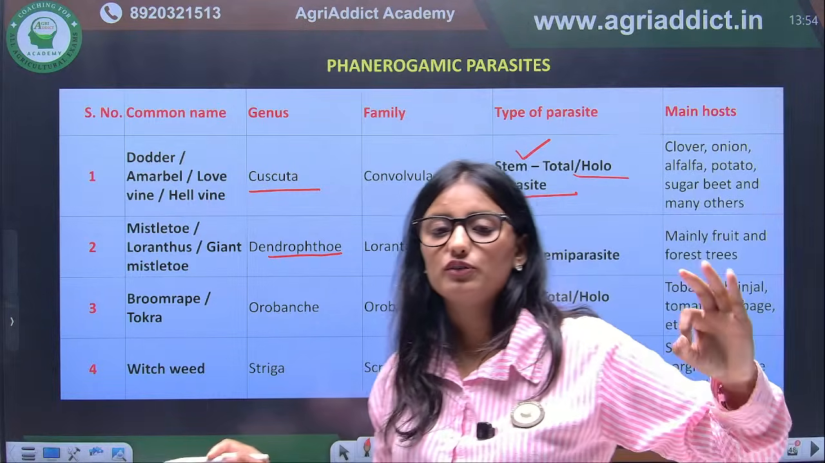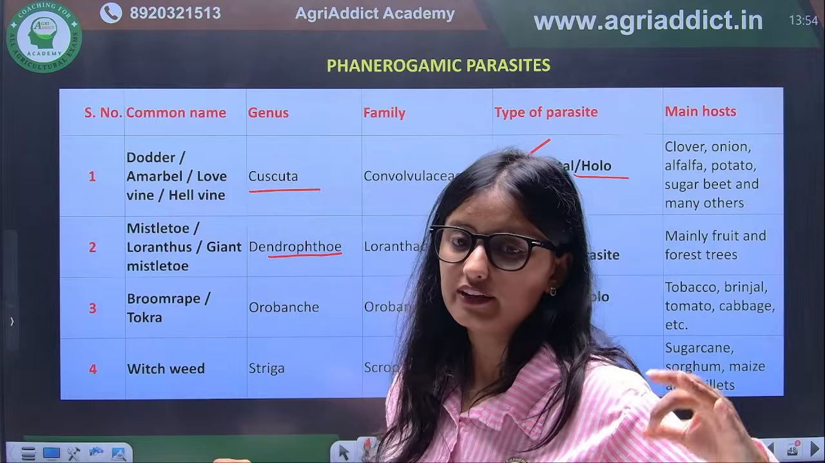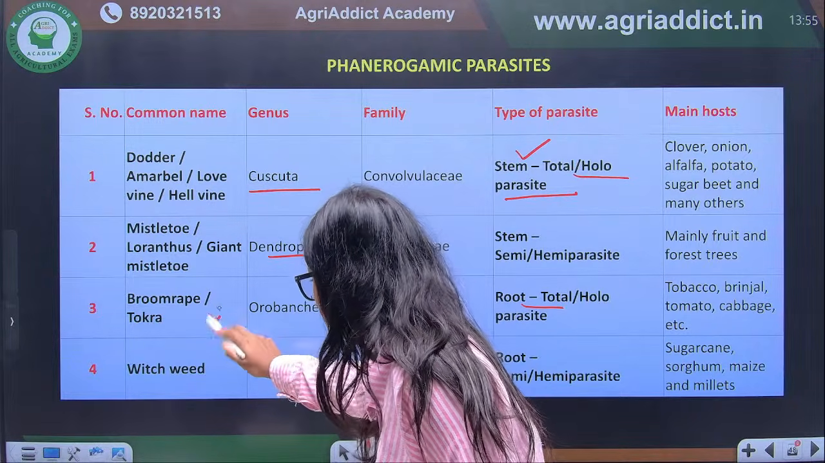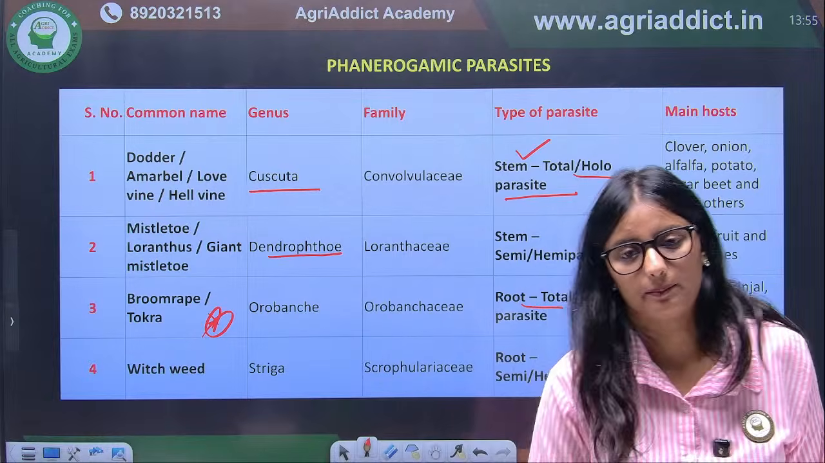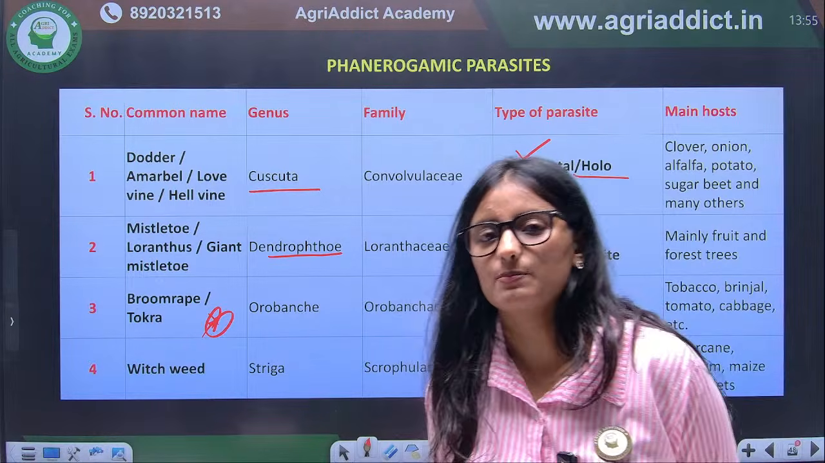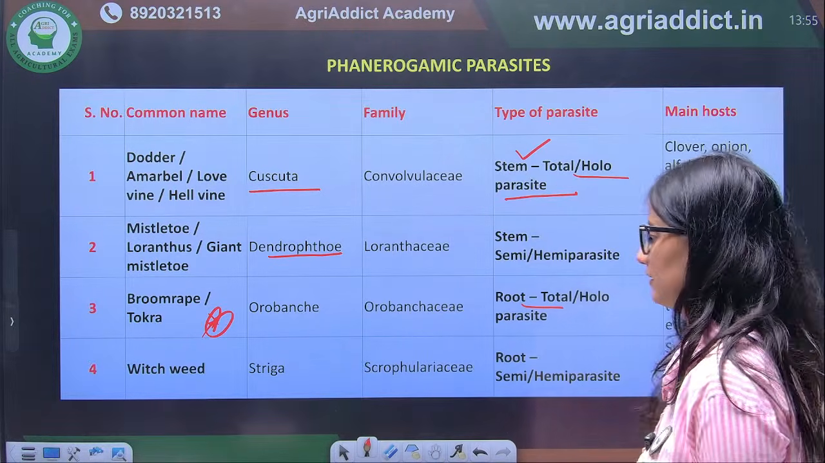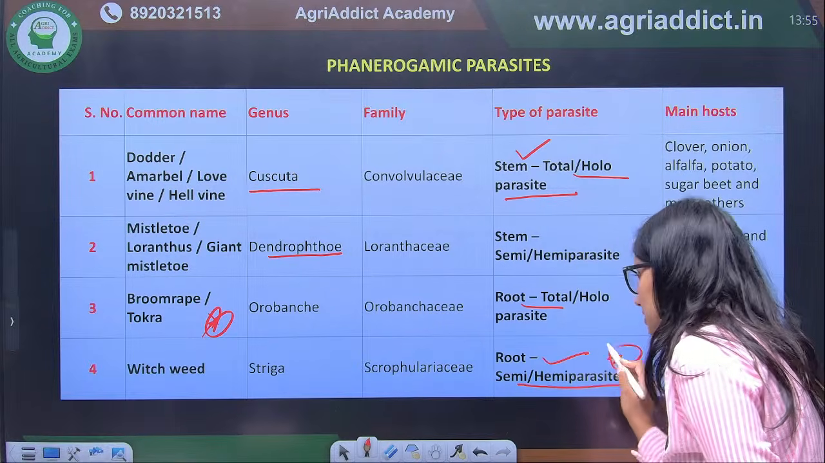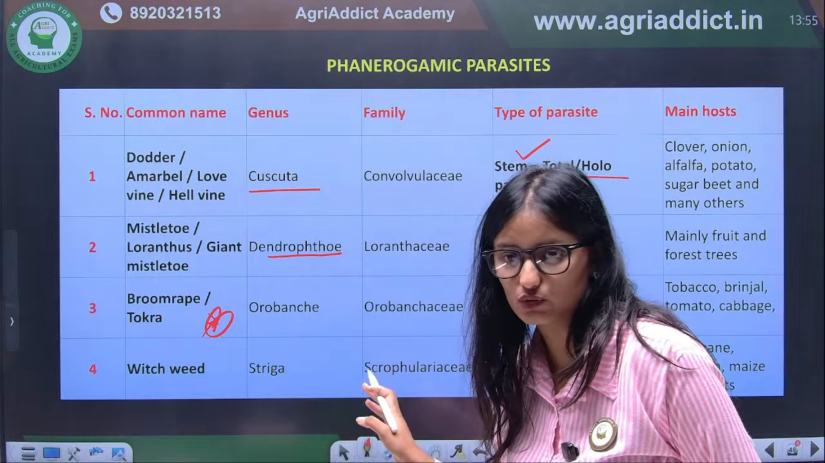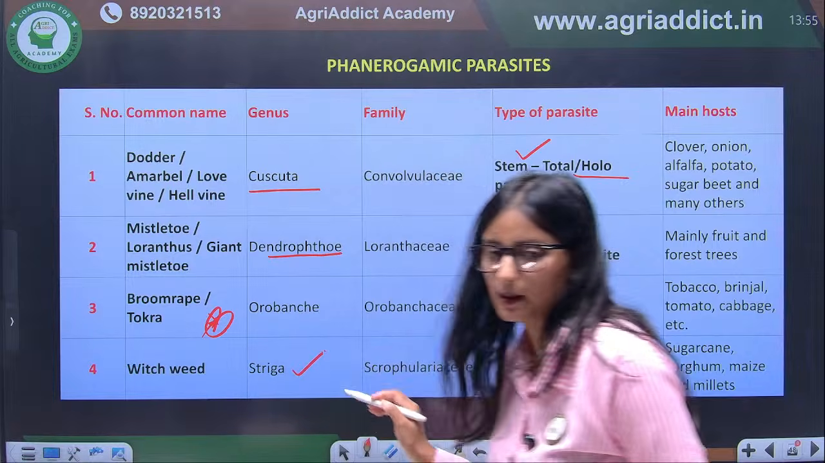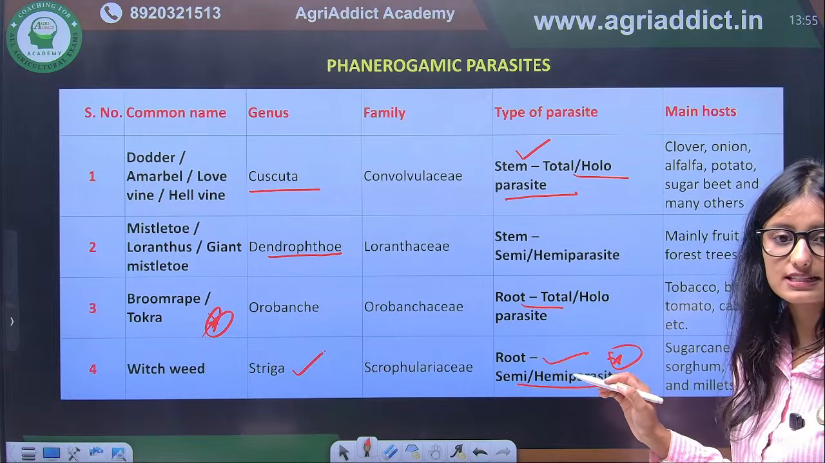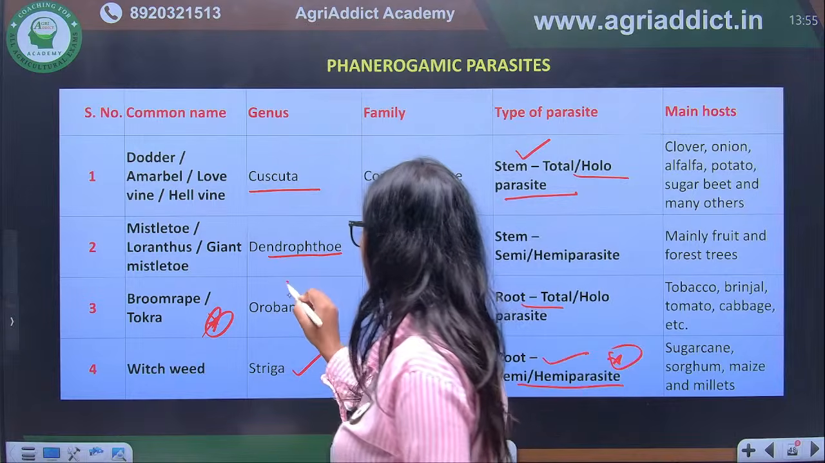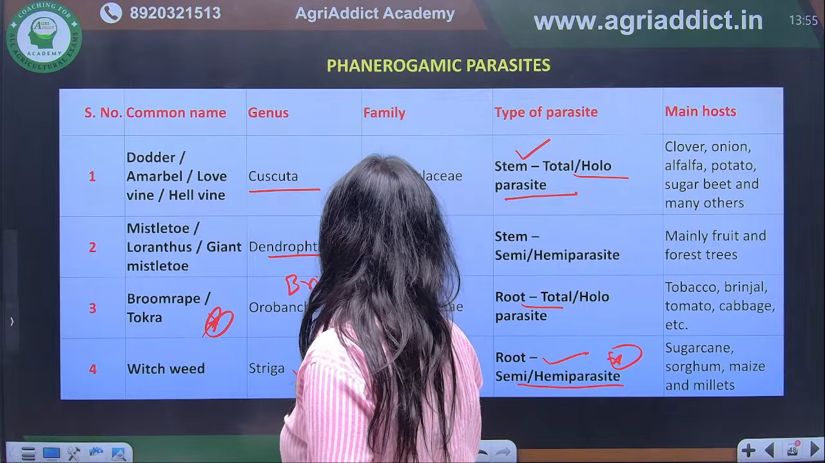And now you will tell me, in which vegetable crop do we study this as a disease, broom rape? Which vegetable crop? We have discussed it in detail there. Okay, next we have root hemiparasite. What is it? Partial root parasite. What is it? Striga. Brinjal. Very good. Brinjal is the correct answer. We have discussed it in brinjal.